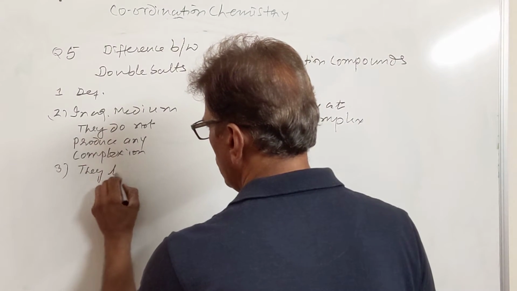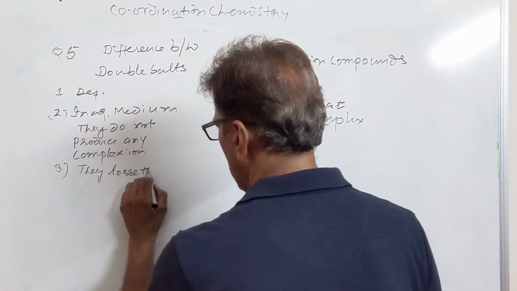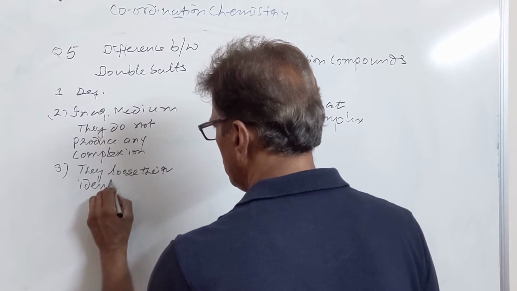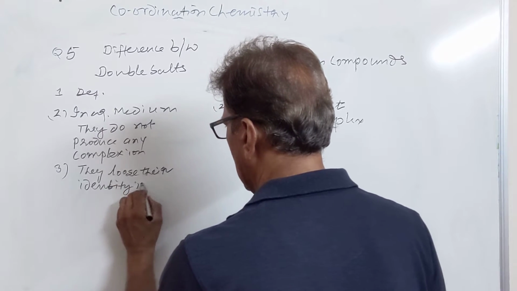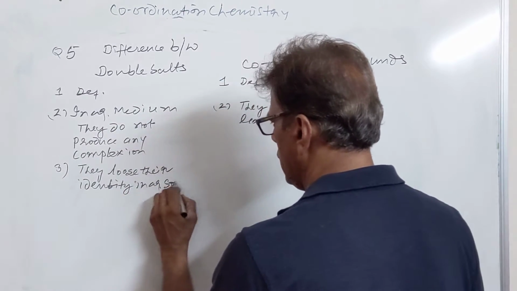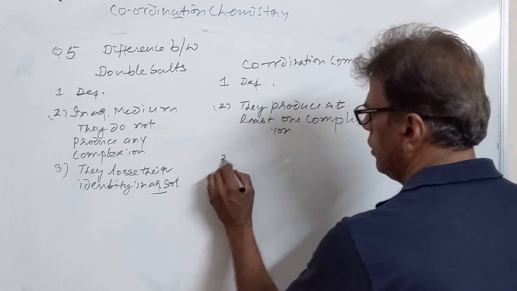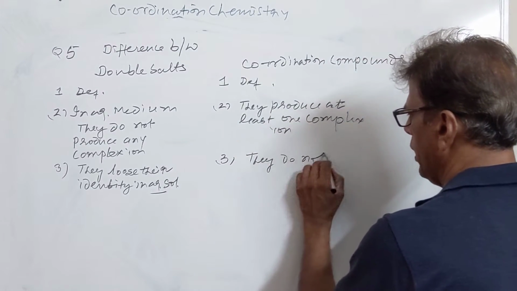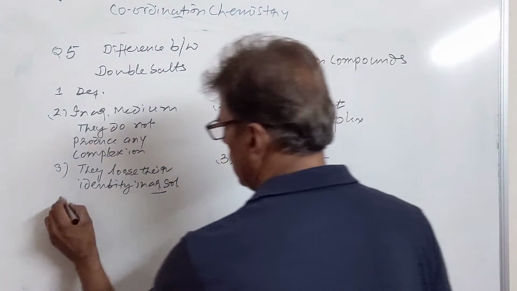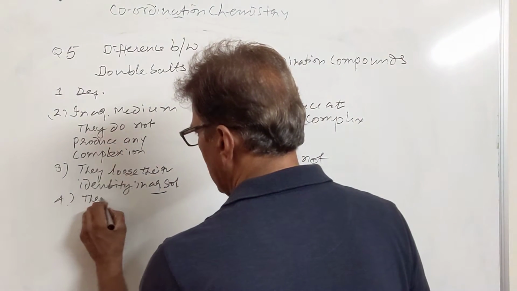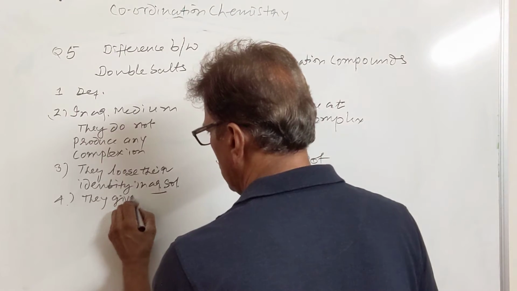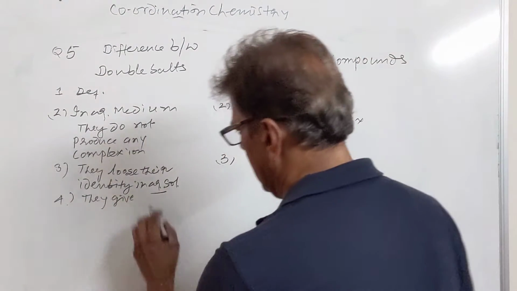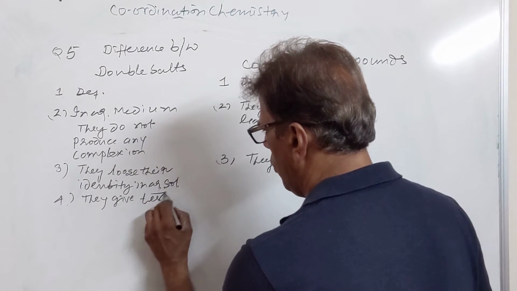Double salts lose their identity in aqueous solution. All the ions get separated. Coordination compounds do not, because they are forming at least one complex ion. Double salts give test for all ions. Whatever ions are present in double salt, all can be tested.